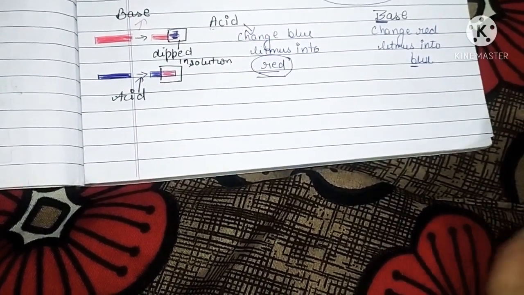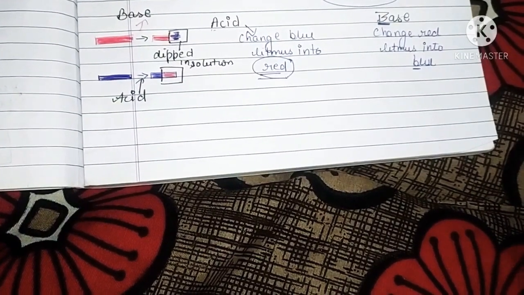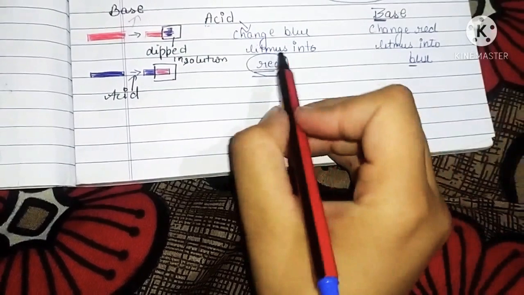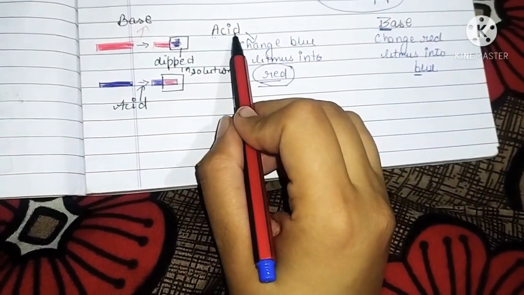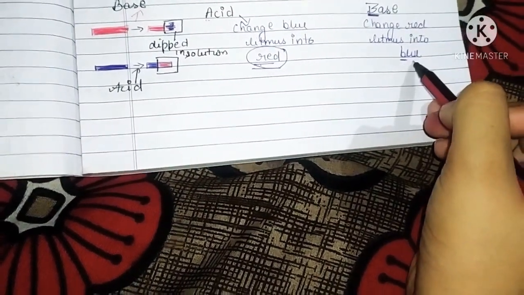And one thing more, remember this with the help of my trick. Always remember, you have to focus on the end product or end color change. Don't focus on the starting one. Acid will cause a change to red color, base will cause a change to blue color.